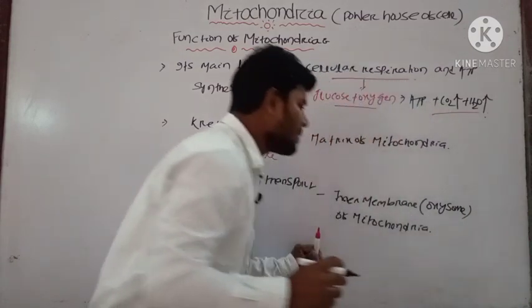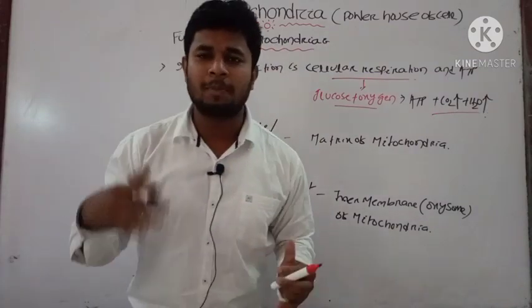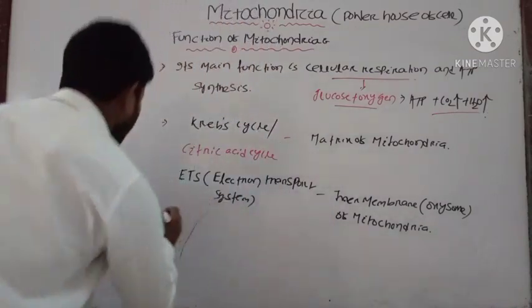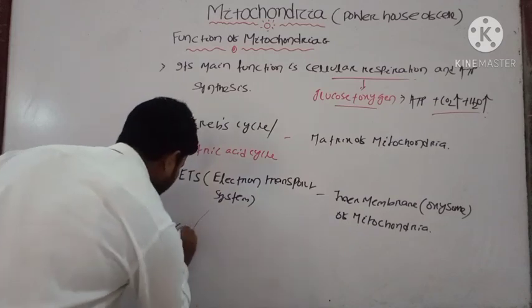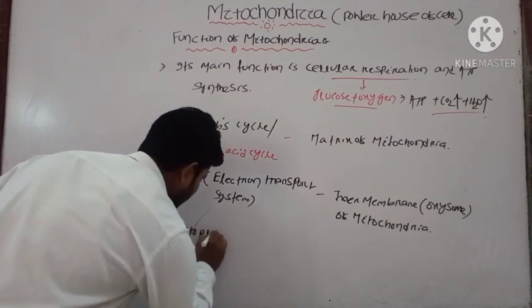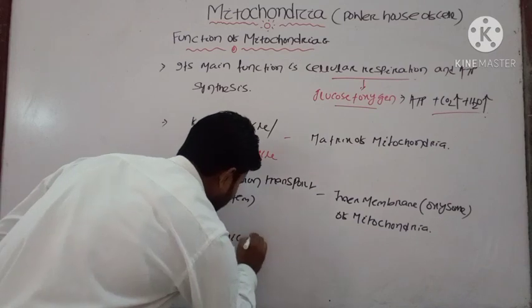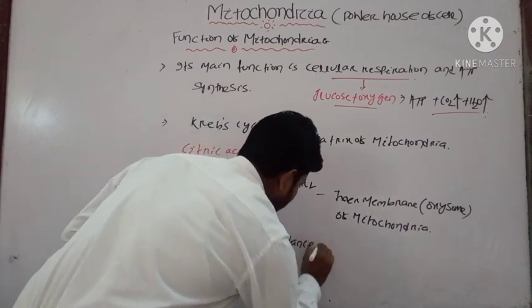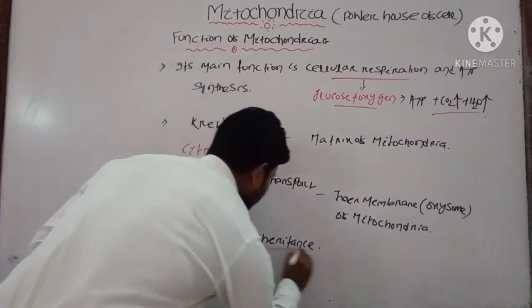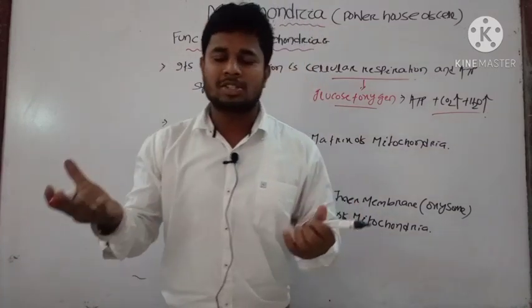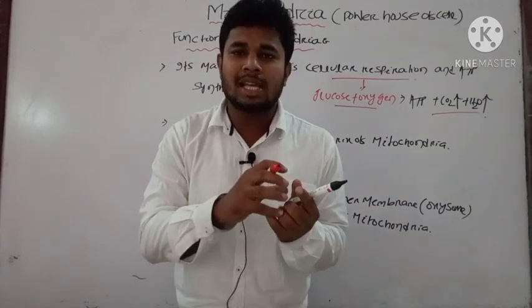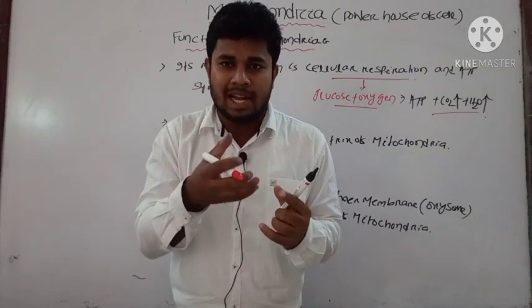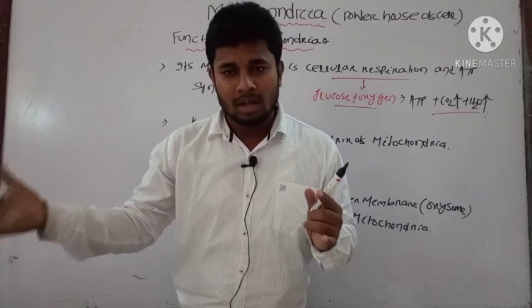An important function of mitochondria is that they help in cytoplasmic inheritance. What is that? In case of mitosis, you can see that from the mother cell, the nucleus which contains the DNA or the character is transferred to the daughter cell.